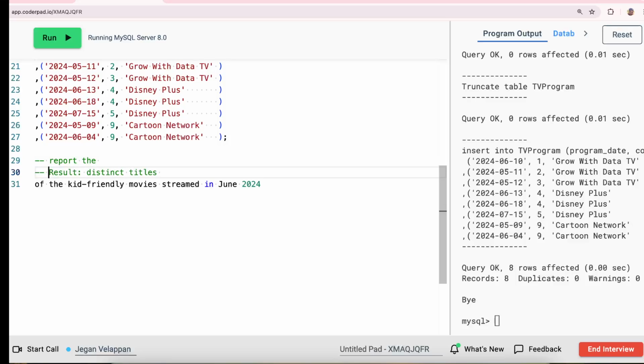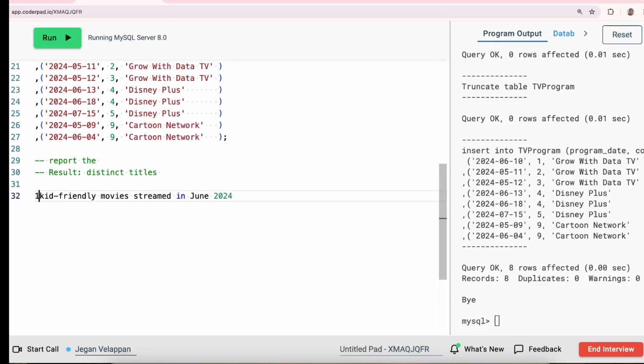Let's put it this way. The first condition is that it should be kids friendly. The second is that it's supposed to be a movie, and third, it's broadcast in June 2024. So we have to apply these three conditions and get the distinct of the titles. Let's see how to do that. Let's comment this out.